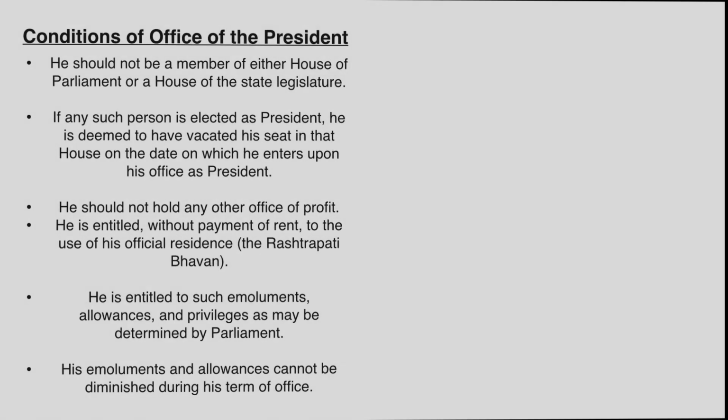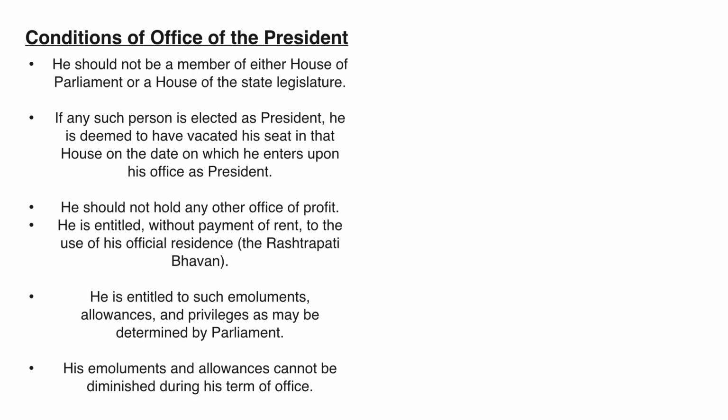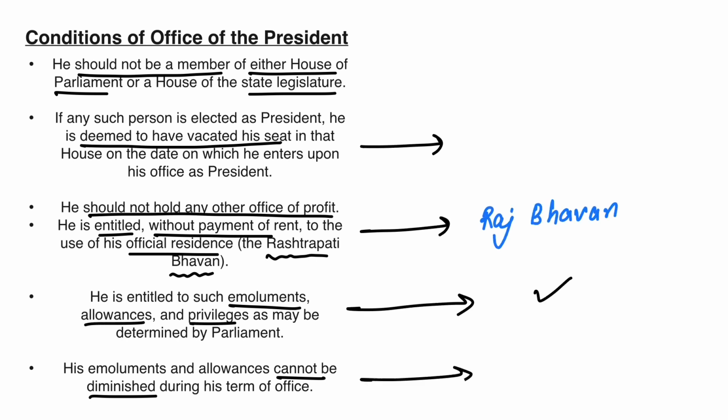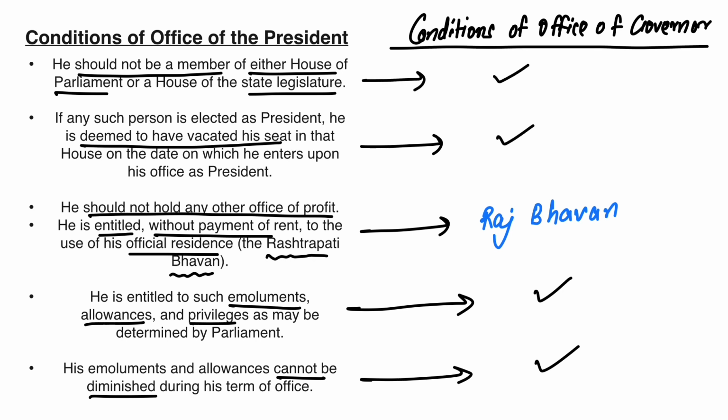Certain conditions for the office of president and governor. So I have covered it quickly here because you'll see there are so many similarities. So conditions of the office of president क्या है? सबसे पहले she should not be a member of either house of the parliament or state legislature. Similar conditions of office are also mentioned for the governor of a state, and even the governor cannot be a member of any house of the parliament or a state legislature. Now the president is deemed to vacate his or her seat before entering the position. Same goes for the governor.